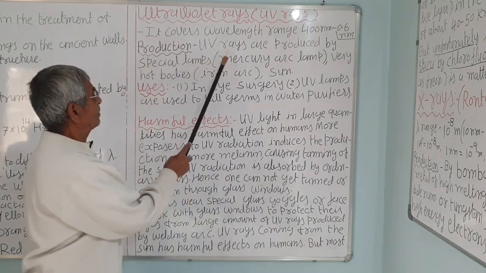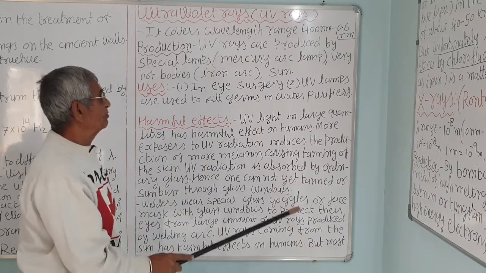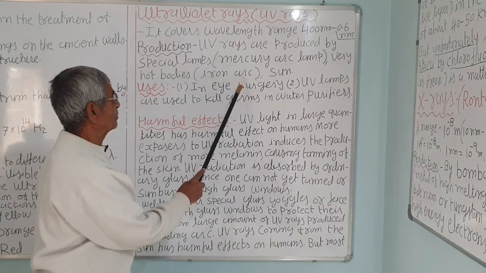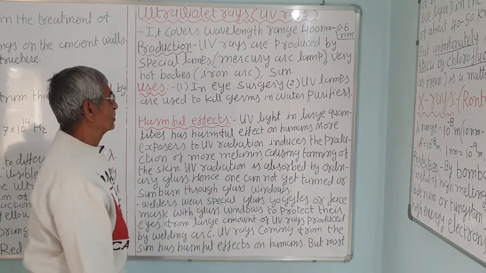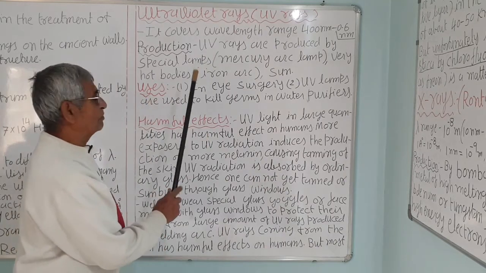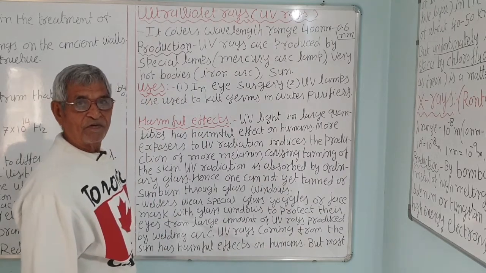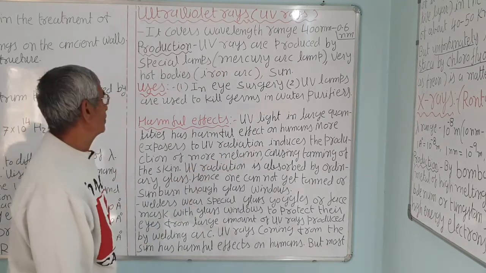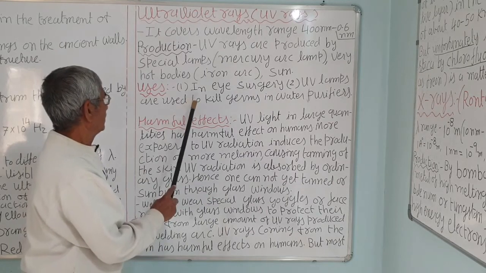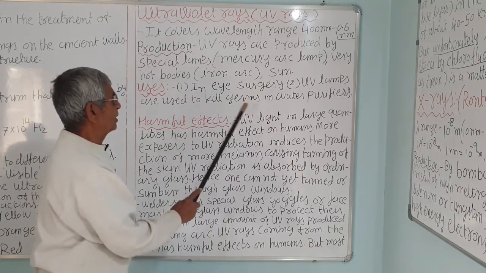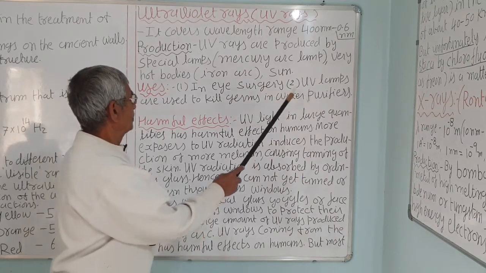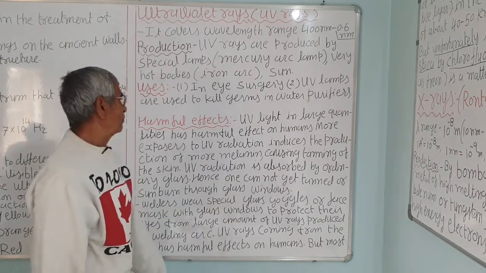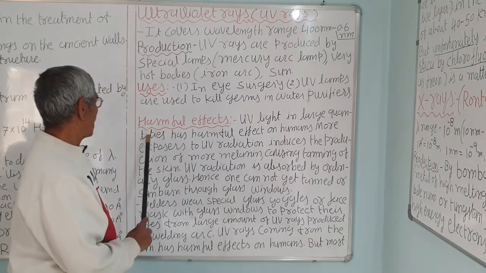The production: ultraviolet rays are produced by special lamps, mercury arc lamp, iron arc lamp also, and some hot bodies, and the sun also, correct? Uses: when iron is heated or while welding, an arc produces them, and we use the mercury arc lamp in street lights also. It is used in eye surgery. The ultraviolet lamps are also used to kill germs in water purifiers, but they are harmful also.